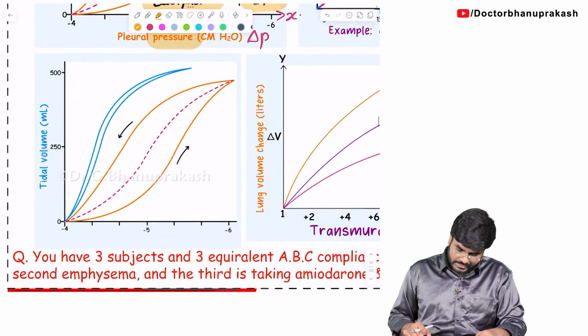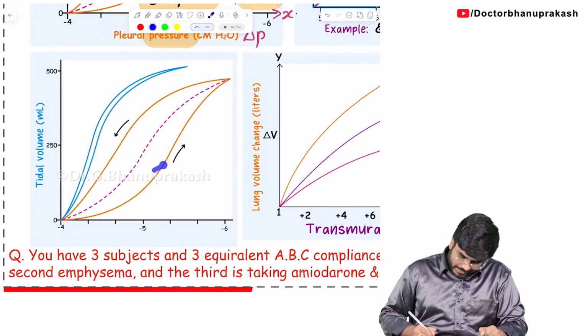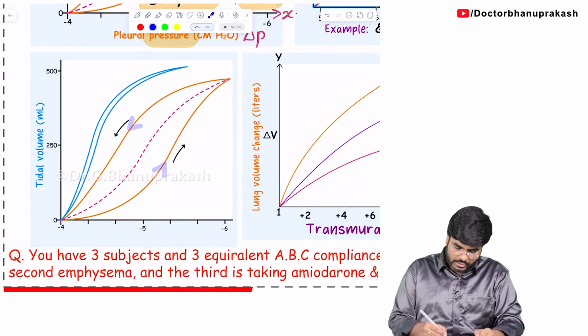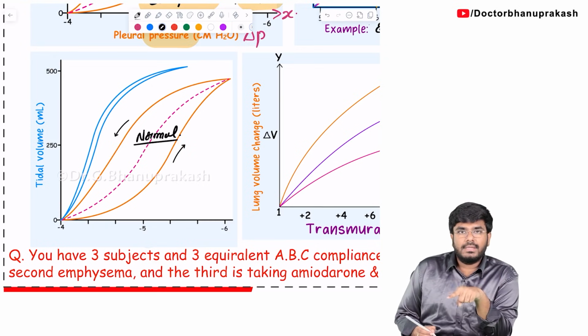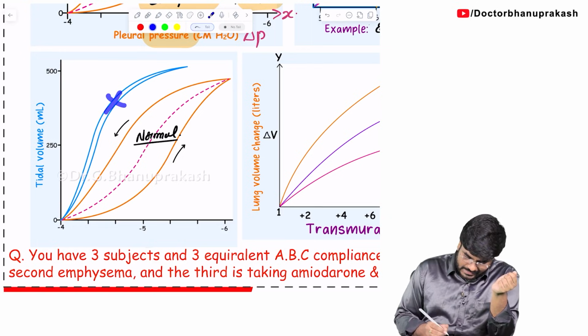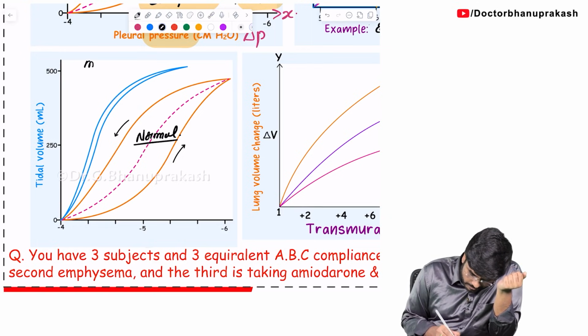Next, look at this curve. This is a little tricky. First of all, this is the compliance of the lung during inspiration and expiration. Let's say here is the normal compliance. When compared to the normal compliance, what happened to these lungs? See, there is more slope. Definitely there is more slope. So here there is more compliance, no doubt.